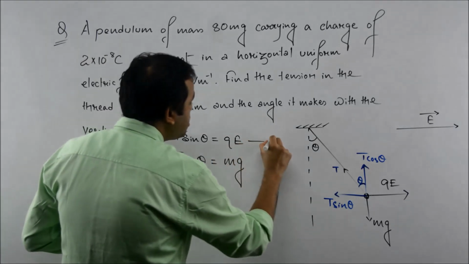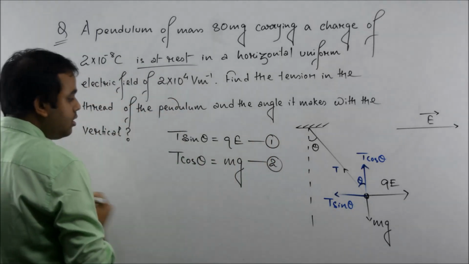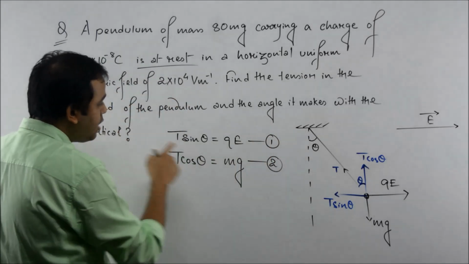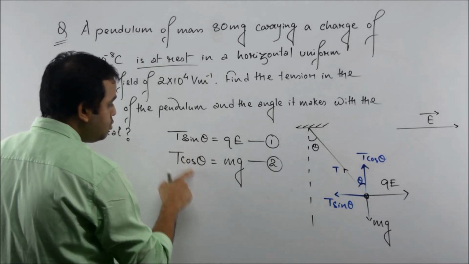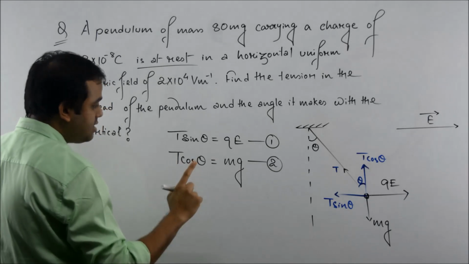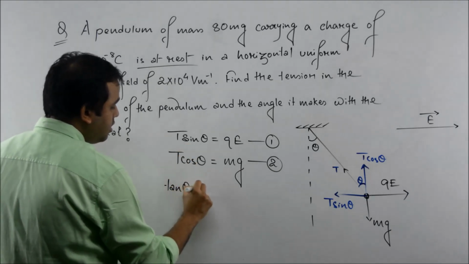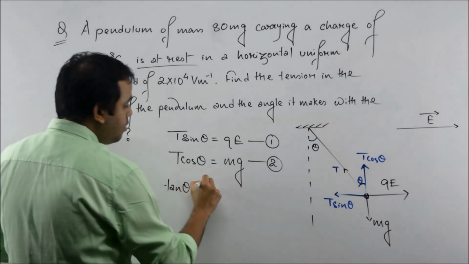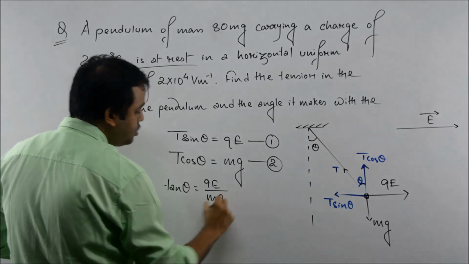Now let this be equation number 1 and let this be equation number 2. So now we'll divide equation 1 by equation 2. If we divide equation 1 by equation 2, tension and tension will get cancelled out. Sin theta by cos theta would be tan theta. Clear, students? Which is equal to QE by mg.